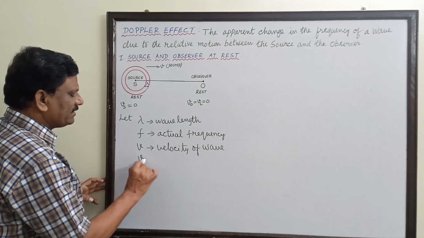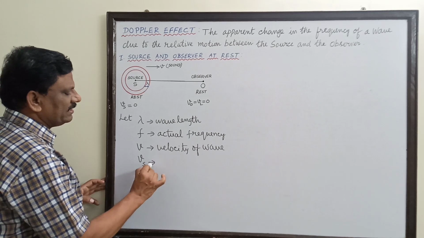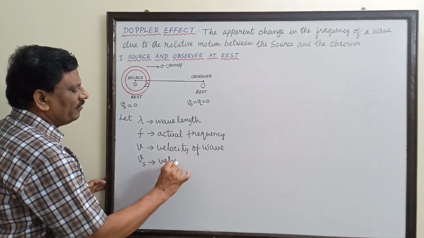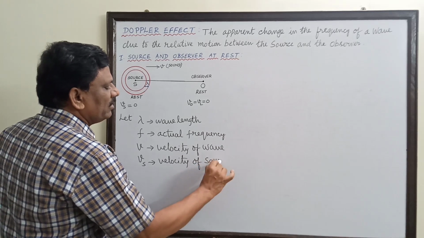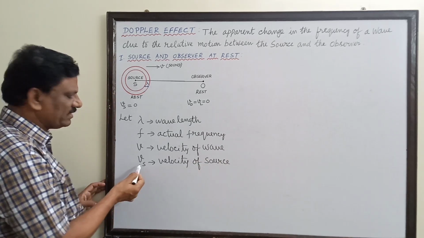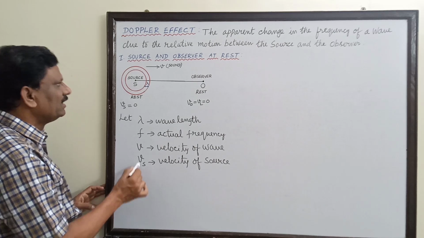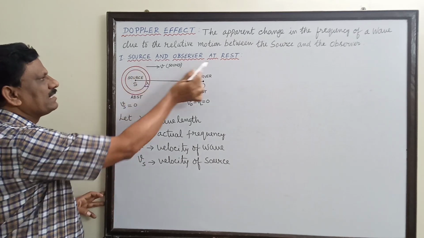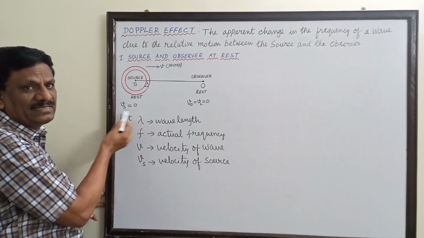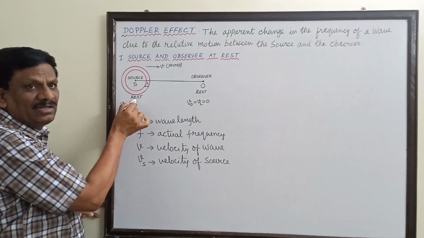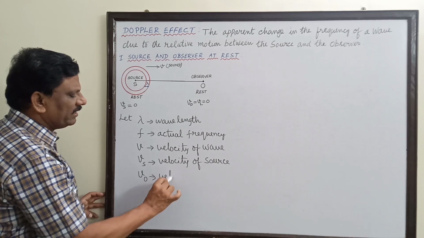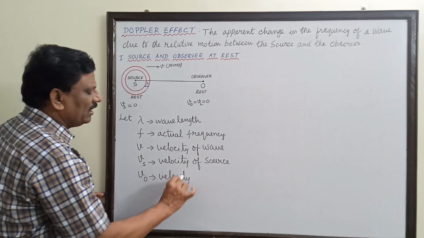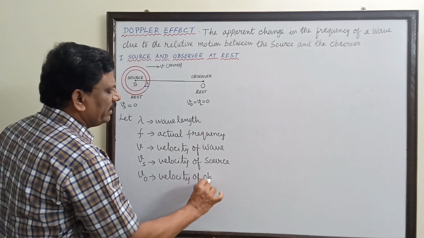And next, Vs, this is the velocity with which the source is moving. The velocity of the source is represented by the symbol Vs. Since in this case the source is at rest, I have written Vs is equal to 0. And Vo represents the velocity of the observer.